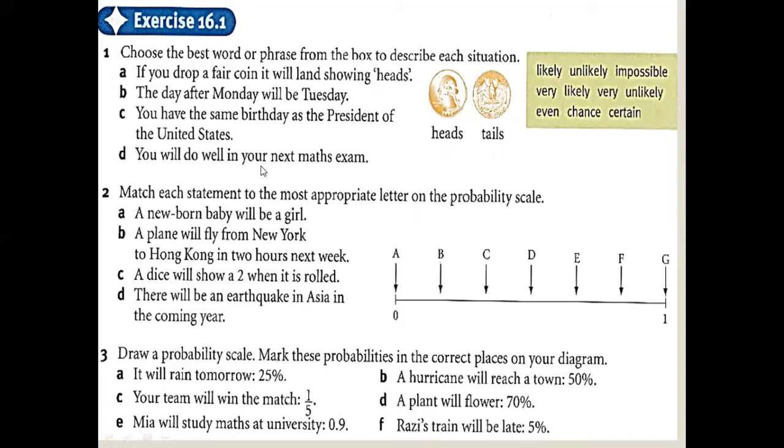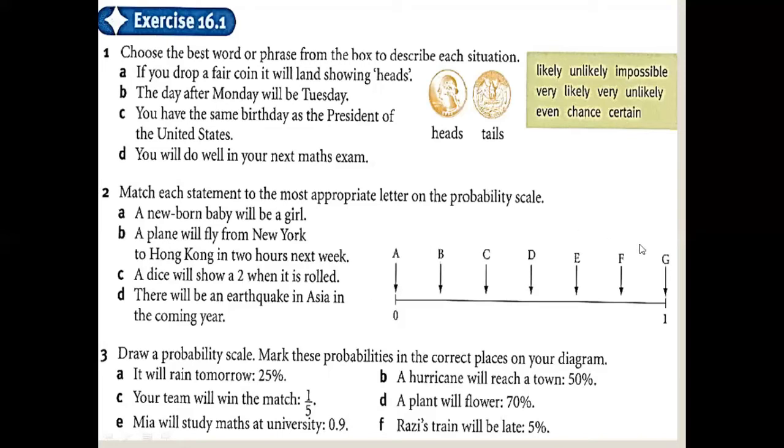You have the same birthday as a president of the United States. There are different presidents; after some years the president changes, so everyone has a different day. If your birthday is very close, you say likely. If it is not very close, you say unlikely. Will you do well in your next math exam? Those who are intelligent say very likely, and normal people say likely, or even chances. Okay, so these are the words. I just told you how we are using these words.